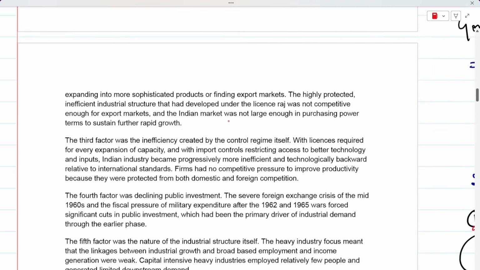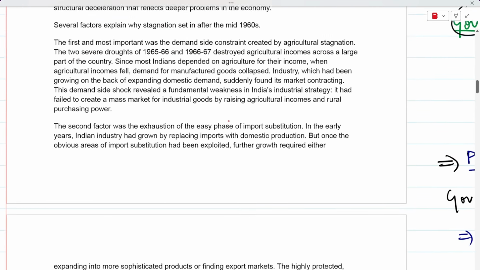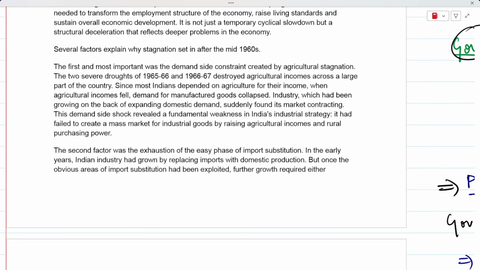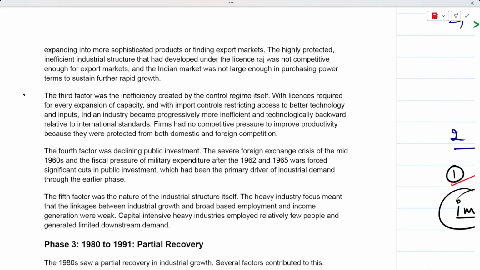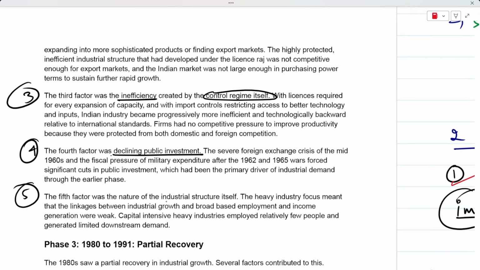We have talked about it in detail. I'll give you the notes and then you can just read through it. I'll just mark the important factors for you. So the first was the demand side constraint, which was caused by the agricultural stagnation. We also talked about the second factor, which is the exhaustion of import substitution. Import substitution created a problem for us. Then we talked about the third factor, which was the inefficiency caused by the license raj system or the control regime, right? The fourth factor was decline in public investment. And then we talked about the industrial structure's nature, which created very few jobs, right? So we have talked about all the criticisms for phase 2.